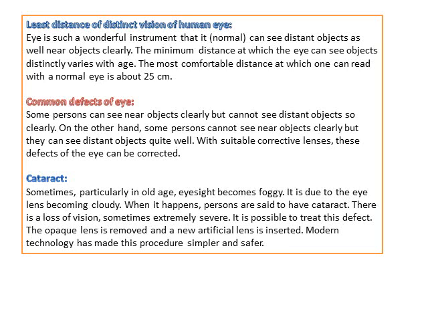With suitable corrective lenses, these defects of the eye can be corrected. The two defects explained here are known as myopia and hypermetropia, which you will learn more clearly when you go to class 10.